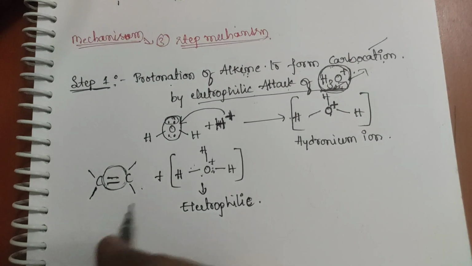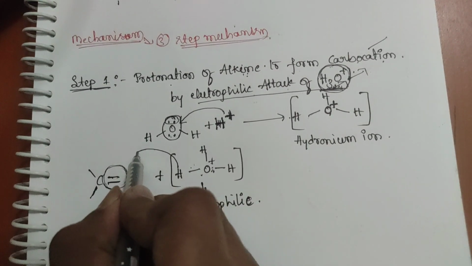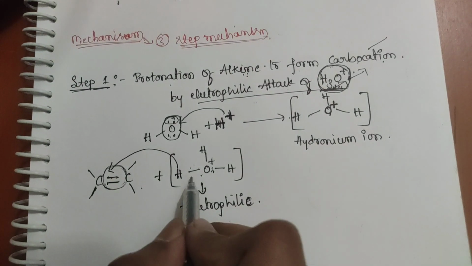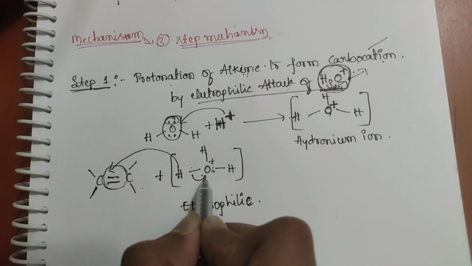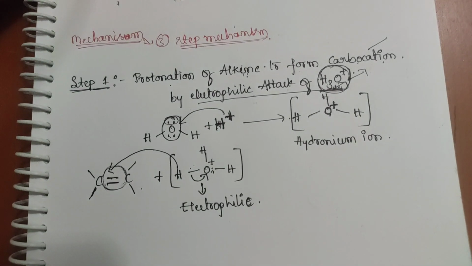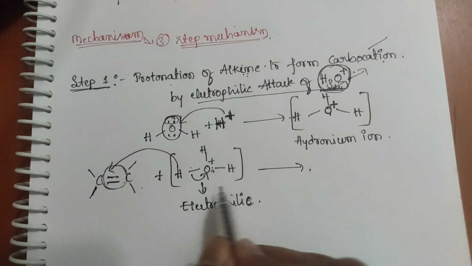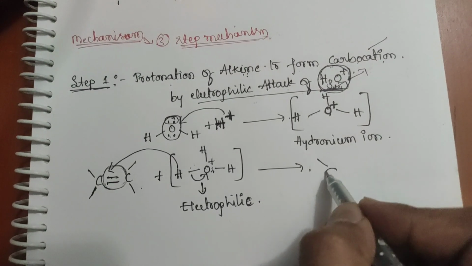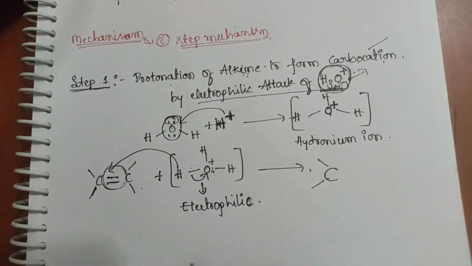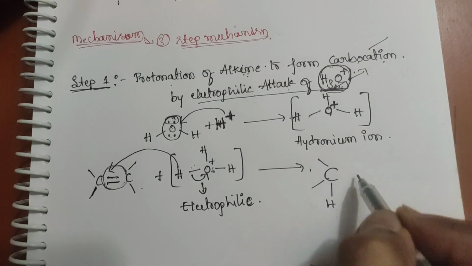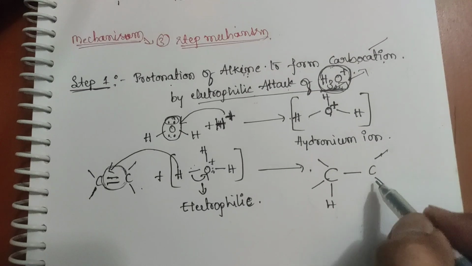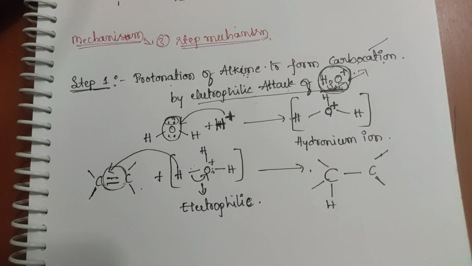This hydrogen will attack here, then it will break this bond and the oxygen atom will get the electrons. What is the product? C, hydrogen, single bond, carbon bond. Is it clear?